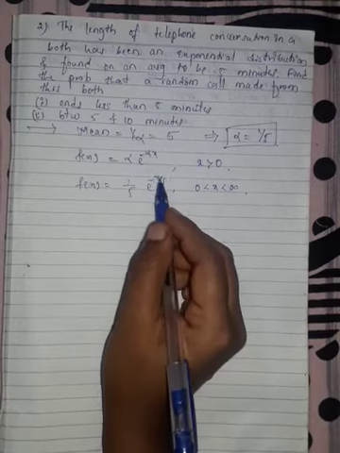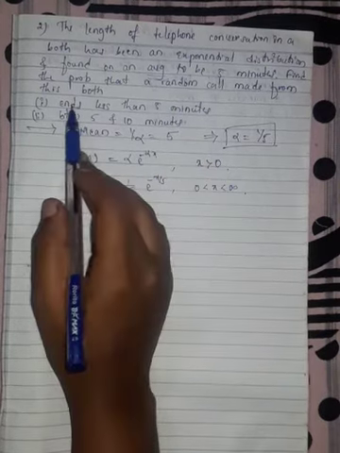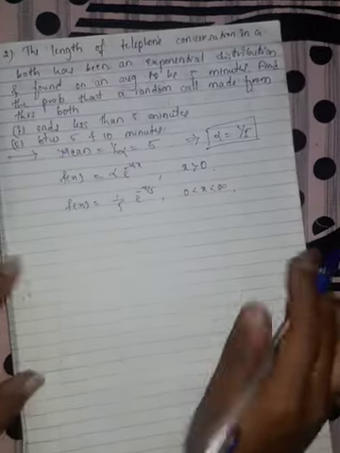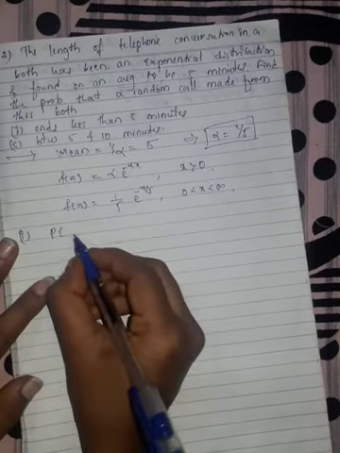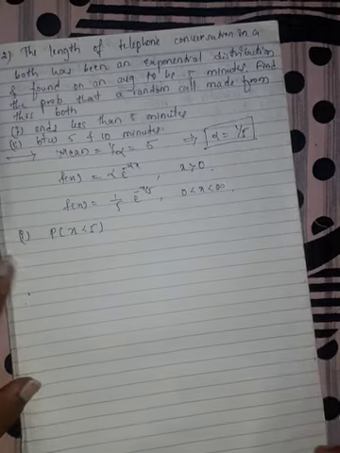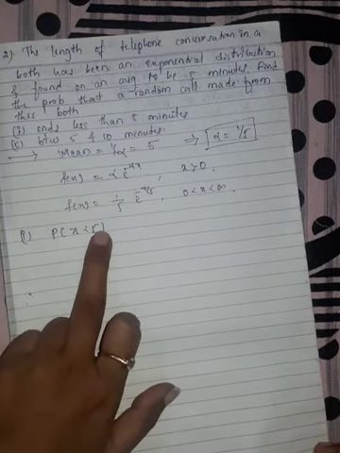Next they asked to find the probability that a random call made from this booth ends in less than 5 minutes. Less than 5 means x is less than 5.